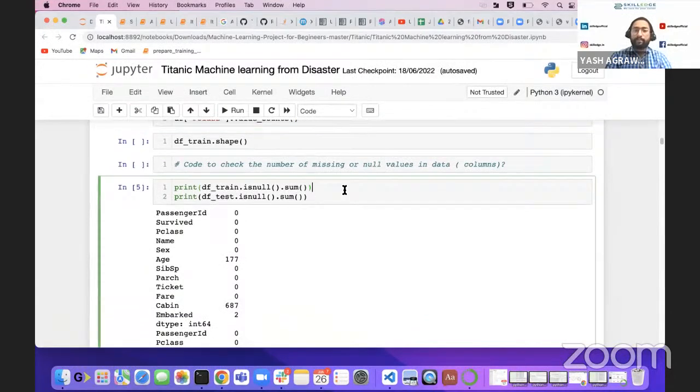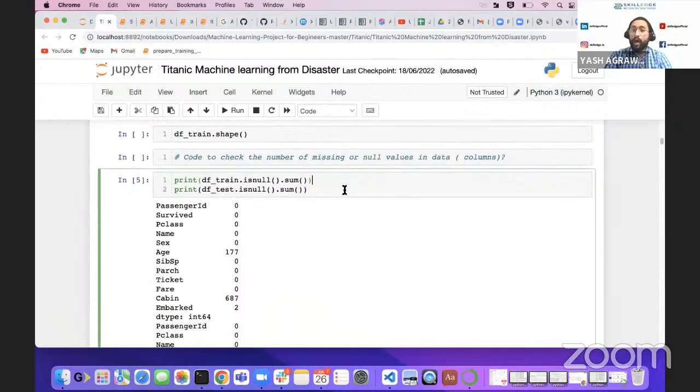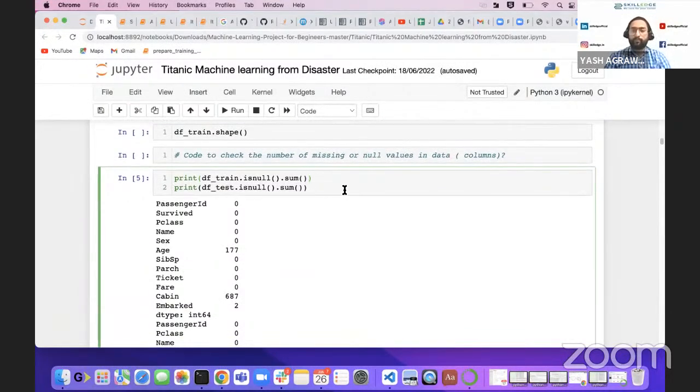Now, after that, we are going to see how many missing values there are. So what are your missing values? Values which have not been imputed. We can see age: 177 people didn't report their age. This means 177 data points of age are missing.